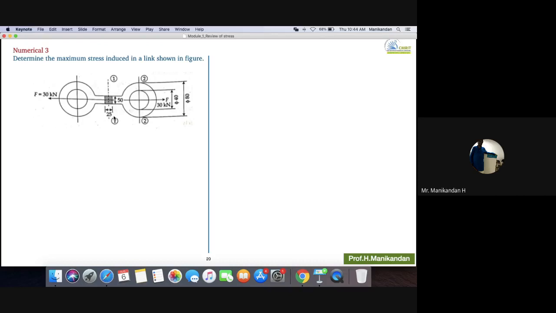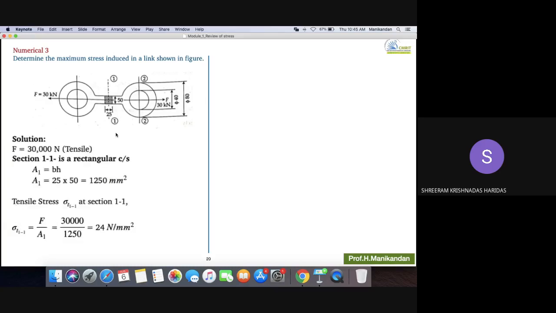Now, at section 1.1, what is this cross section? This is the length of 50 into 25. Okay, now what will be the cross section along section 2.2? In diameter. No, again you are doing the same mistake. They are given the diameter of the circle, not the cross section. It is the same thing like the previous problem. If you cut this along 2.2, you get one rectangle, right? Sir, the 50 which they give signifies that it is a rectangle, sir.